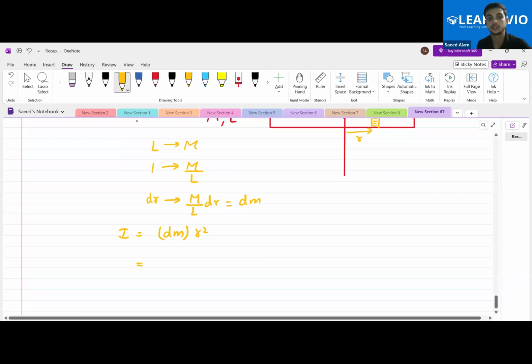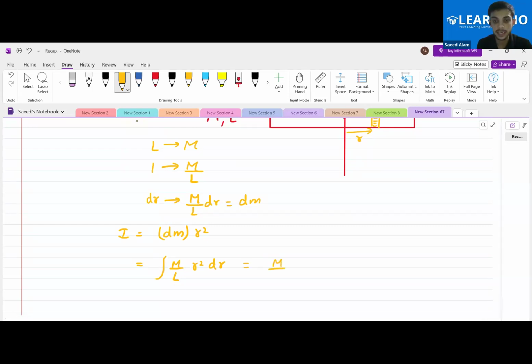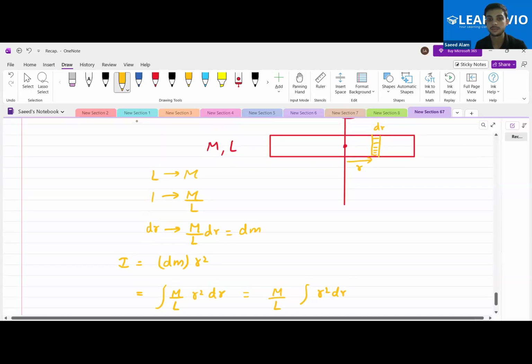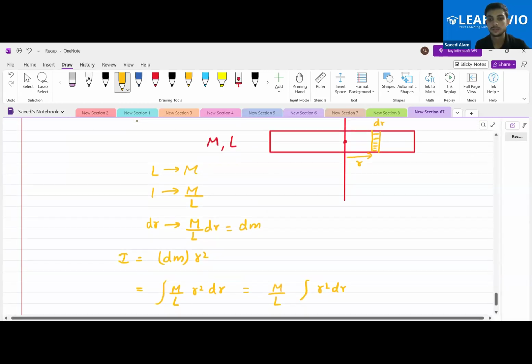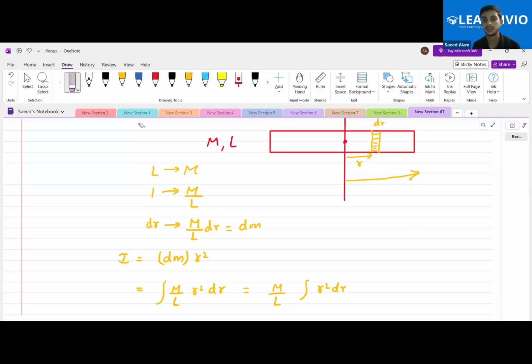And now what next to do? Replace this dm mass over here, that will be M by L r square. This time I'm writing it properly. This will be M by L into the integration of r square dr from, what will be the limit this time? 0 to half of L. That means you are integrating it from this side to this side. Yes or no? Yes, sir.